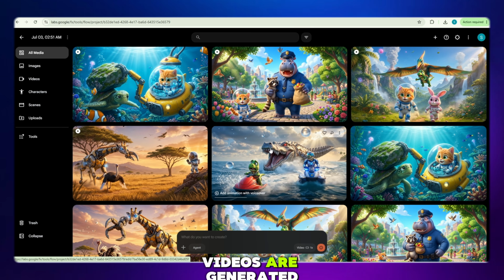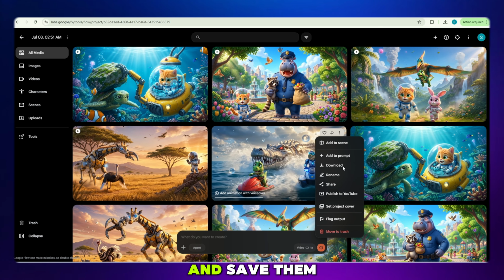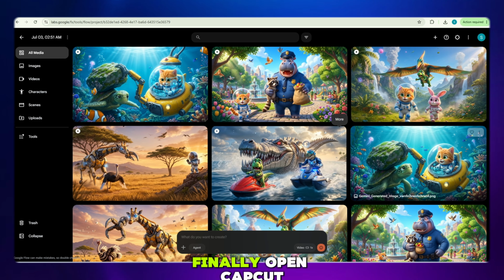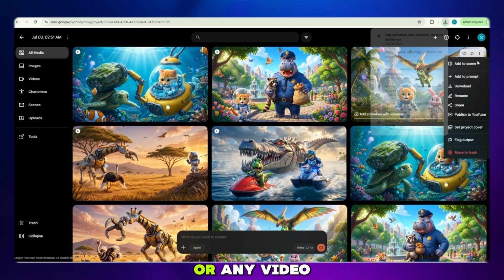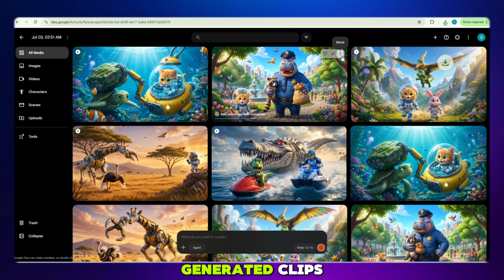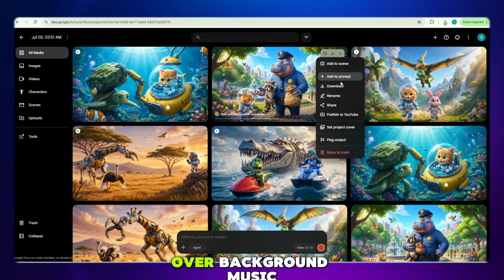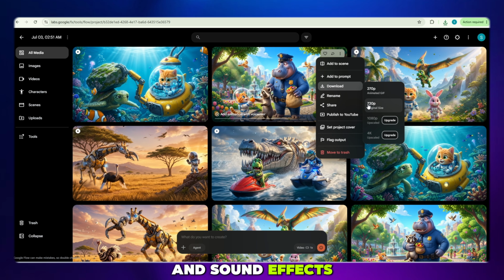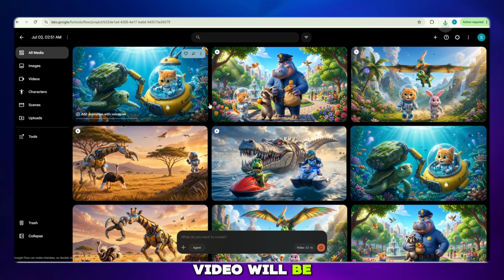Once all your videos are generated, simply download them and save them to your computer. Finally, open CapCut or any video editing software of your choice, import all your generated clips, add your voiceover, background music, and sound effects, and your animated video will be ready to publish.